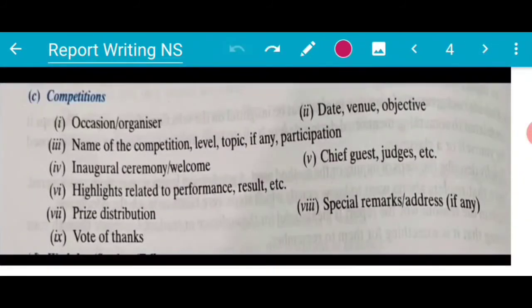While writing a report on a competition, the first thing you have to keep in mind is the occasion or the organizer. Second is date, venue and objective. Third is the name of the competition, level, topic if any, and participation. Fourth is the inauguration ceremony, welcome, chief guest and judges etc. Then highlights related to the performance and the result etc. Then prize distribution and vote of thanks. Before the vote of thanks there would be special remarks and address. Okay, so these are the things you have to keep in mind while writing a report on competitions.